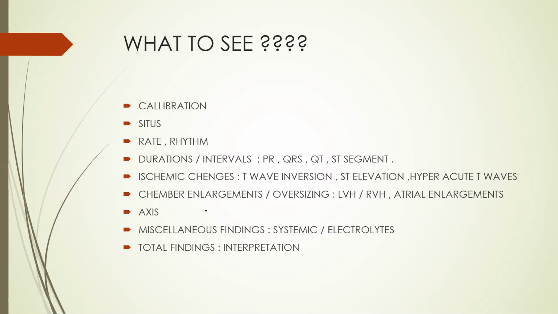Also, morphologies of the waves like P wave morphology, QRS morphology. These have typical morphology. If there is any variation in the morphology, that indicates some structural abnormality in the heart. And total interpretation of the ECG: at the end, you have to give it, and from there you can get some diagnosis. So many things. So how do you remember that?